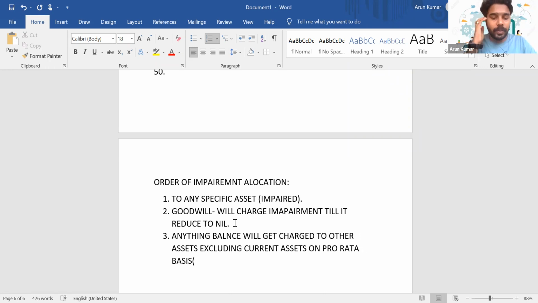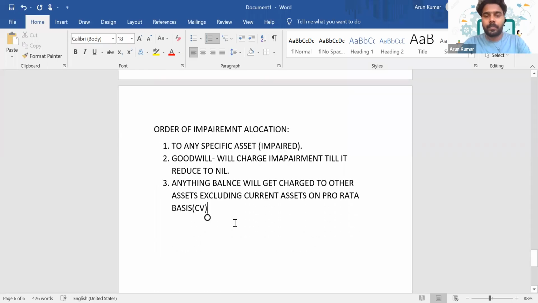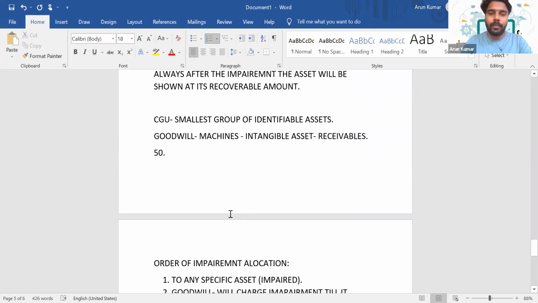So pro rata basis means on the base of its carrying amount. On the base of that carrying amount, on the base of that weightage, we'll allocate the impairment. Is it clear, everyone?